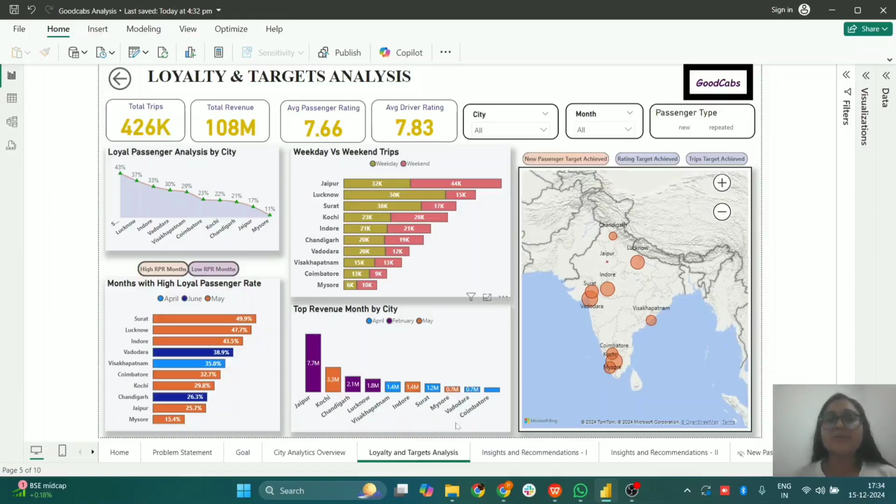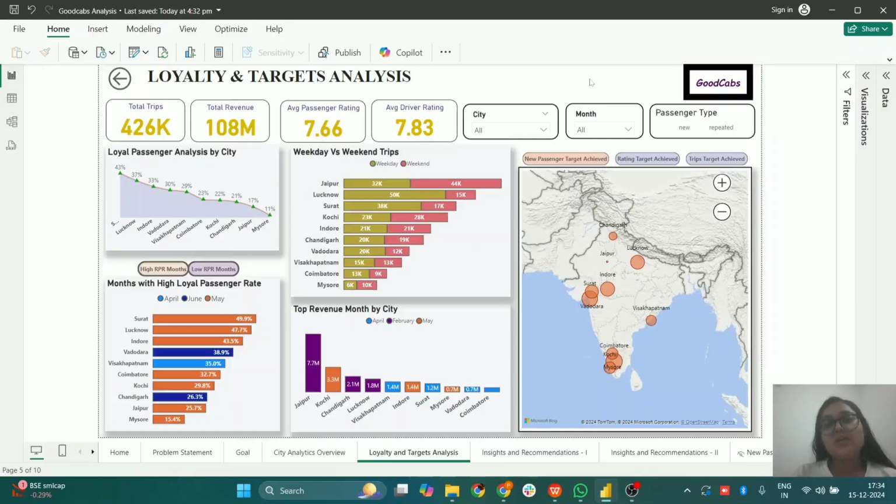Now, talking about the targets, this is the most crucial and important thing for a company to know, whether the targets regarding new passengers or the ratings or the trips have been achieved, because it shows whether the customer base is loyal, or how the customer experience is, so that it can gather new passengers.